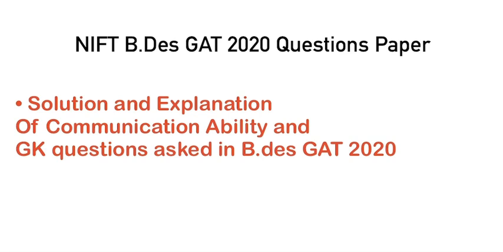Okay, so let's start with the questions and I'll be telling you each and every explanation as well as the solution. So the first question which was asked was: choose the option that is the plural form of the given word. Here the first word is sheep. Sheep has a plural form which is sheep only. Sheep doesn't change its form in the plural, so the answer will be sheep only.